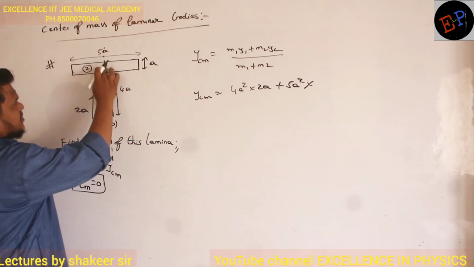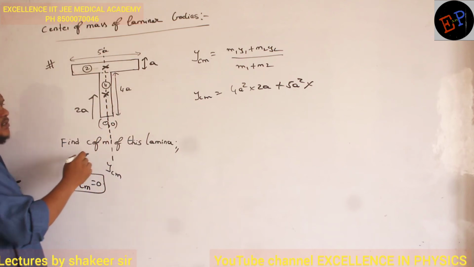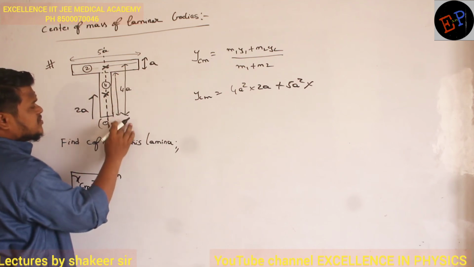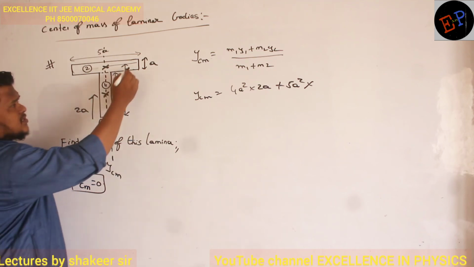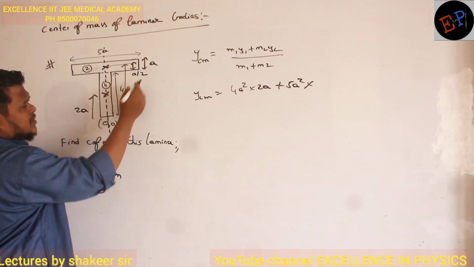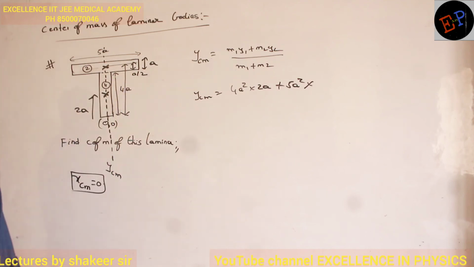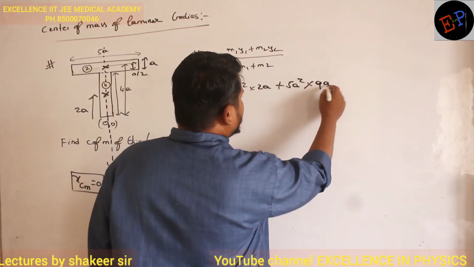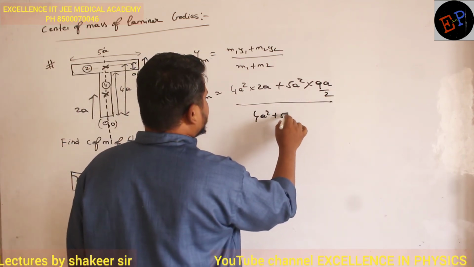See here, it is not 5a by 2. Center of mass is somewhere here, no? So this distance I want to calculate, from the origin I want to know. So 4a plus a by 2. This distance is a by 2, no? Clear? And from here this distance is 4a. 4a plus a by 2. So total how much? 9a by 2. Clear now? So 9a by 2 divided by masses, 4a square plus 5a square.